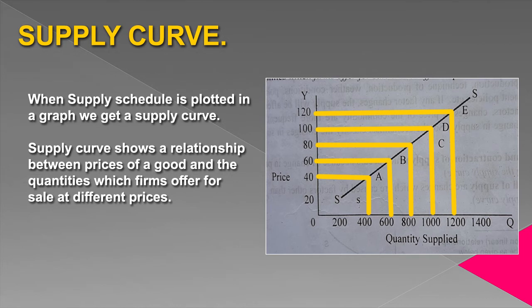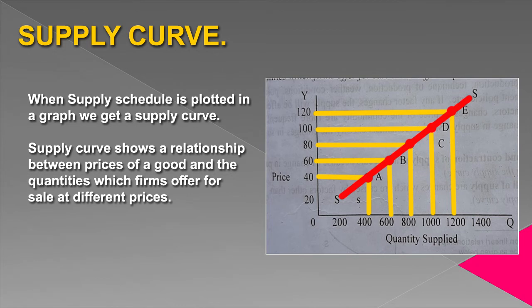By joining these points, we get different combinations like A, B, C, D, and E. When we join these combinations, we get a straight line upward sloping. This straight line is known as supply curve.